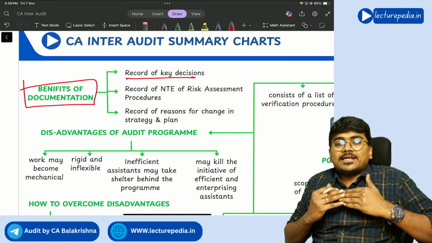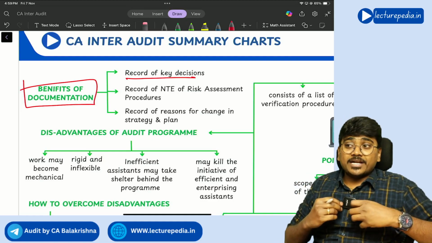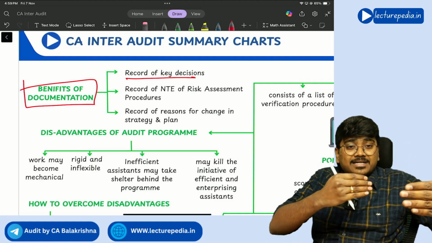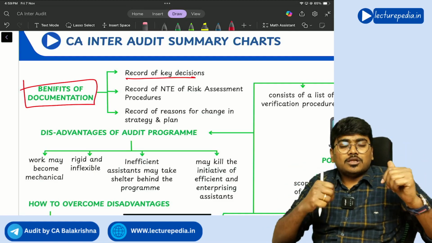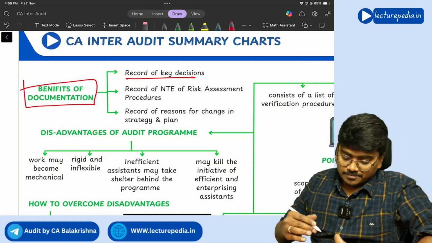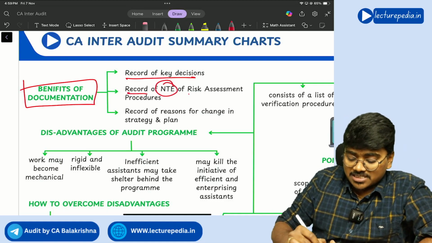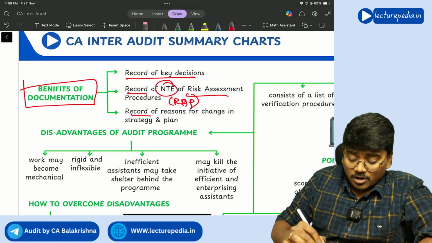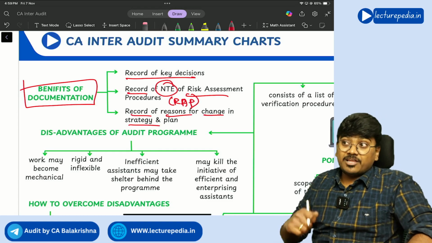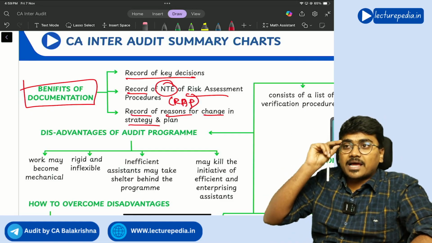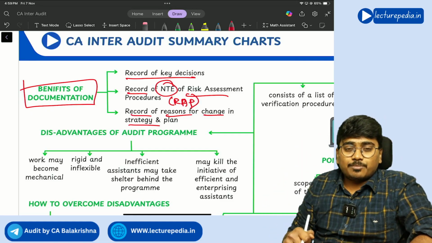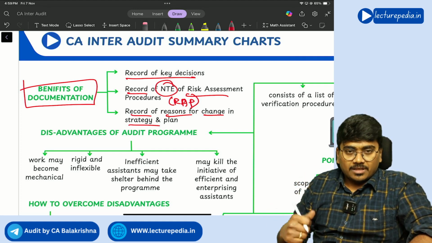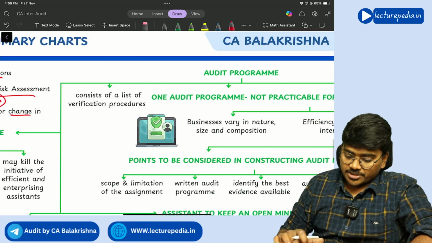The important decisions that you have taken during the audit, the documentation will help to properly maintain as a record of all those decisions. That is one of the best benefits. Next, a record of the nature, timing, and extent of risk assessment procedures that you have performed. Next, a record of reasons for change in the strategy and plan. If you have changed the strategy and plan, why did you change them? You will get to know that if you properly maintain the documentation. Understand, these are the benefits of documentation.